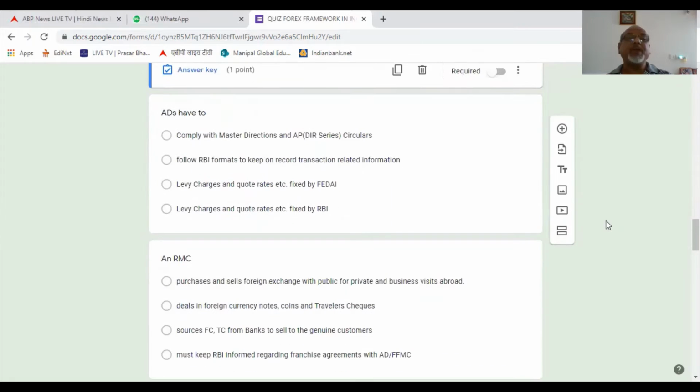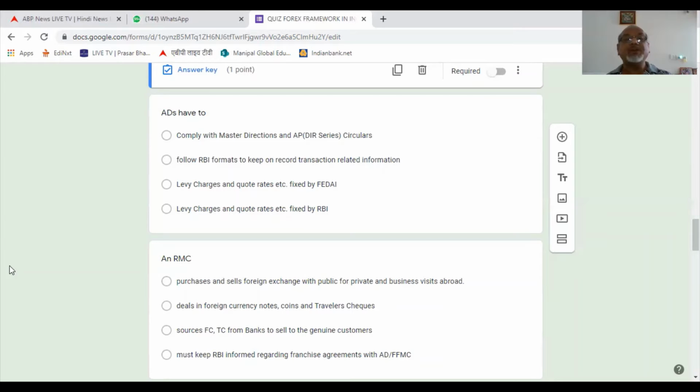Going to the next one. ADs have to comply with master directions and AP DIR series circulars. Correct. Follow RBI formats to keep on record transactions related information. No. As per FEMA, now the ADs can devise their own format. Remember?